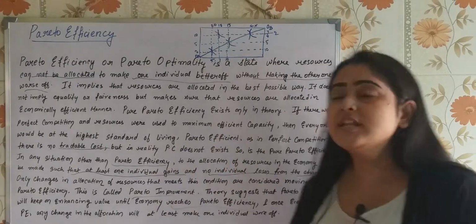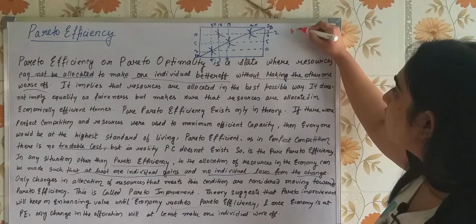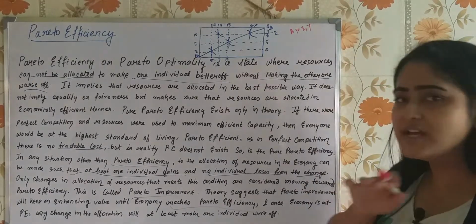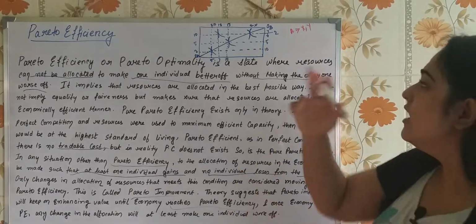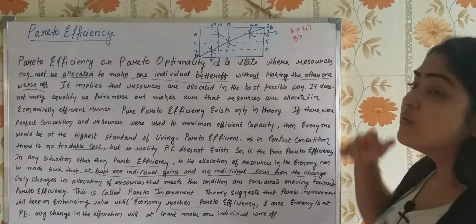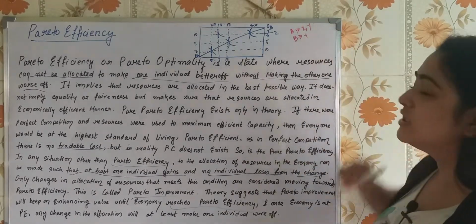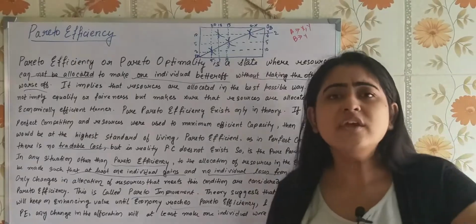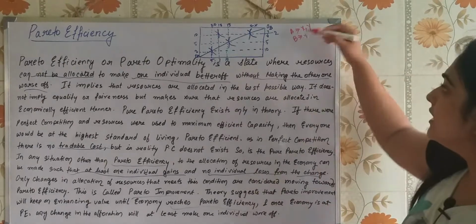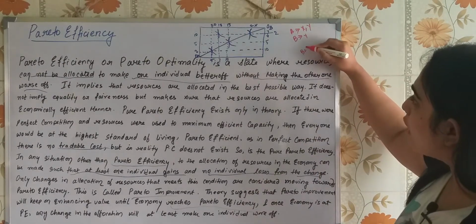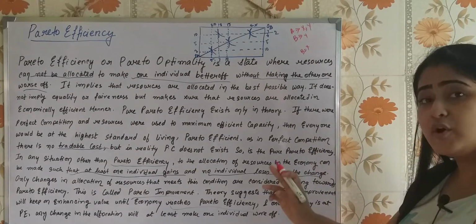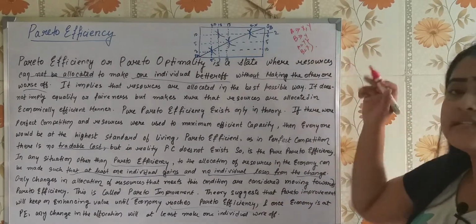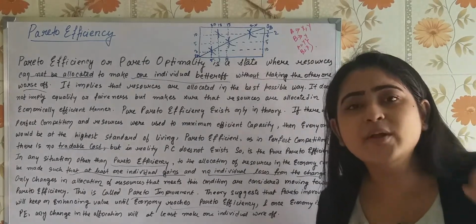Suppose individual A does not prefer oranges or X commodity or Y commodity, does not prefer any of the commodities, any will do. And B wants commodity Y, has a preference for commodity Y. Now, if in an economy B is given all of commodity X, and A is given all of commodity Y, is this condition Pareto efficient?